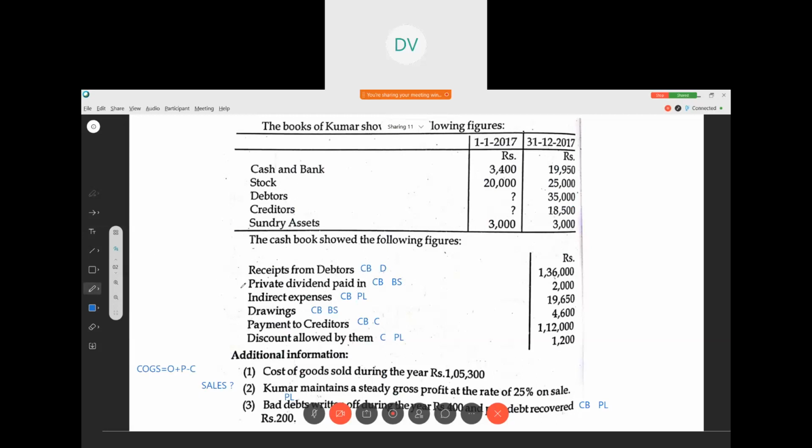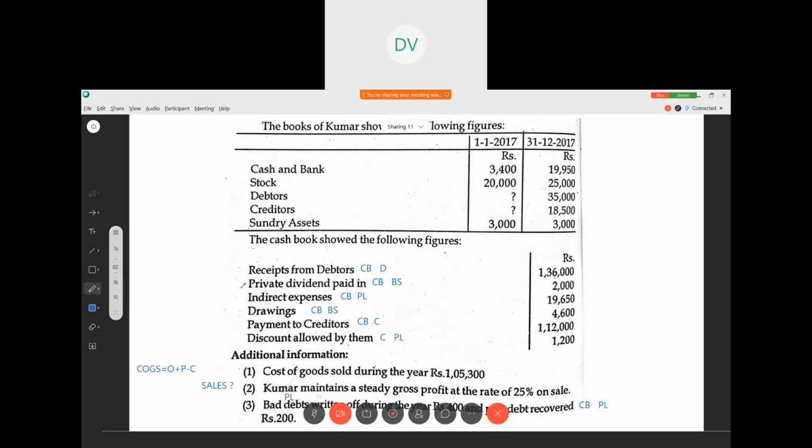So we have to make the total of both the sides 1,56,200, and the balancing figure, see, it appears on the debit side, 14,600. So this is considered as cash sales. Because in the cash book, the debit side, that is receipt, is more than the payment. Correct? And they have given the opening balance and closing balance. So additional cash we generate is obviously through the sales. Right? When we are making the sales, only then do we get additional cash. So the balancing figure will be cash sales.